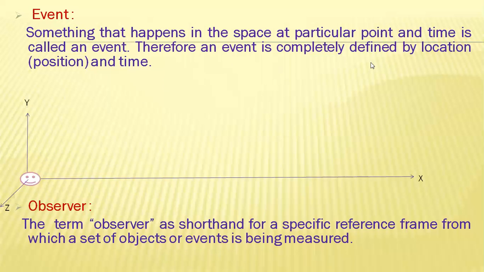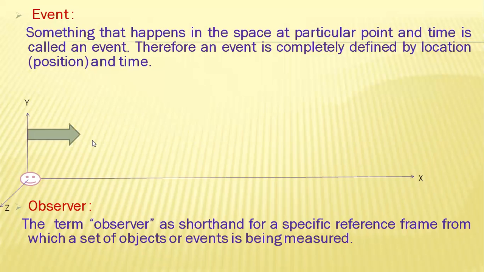Therefore, what is his location? He is at the origin and he is at rest. As the time increases, he is at the point O only. Therefore, we have to locate that particular observer with respect to its position and with respect to time also.